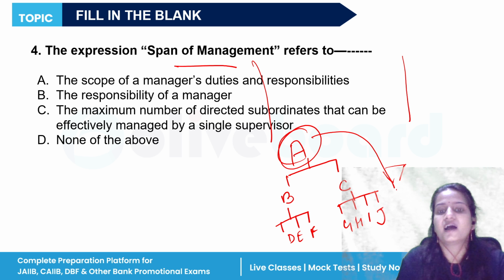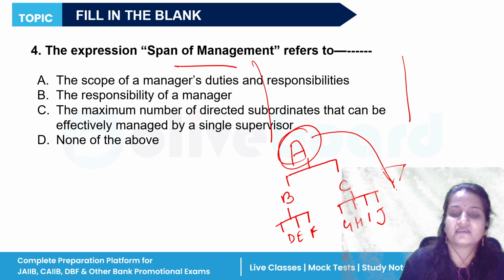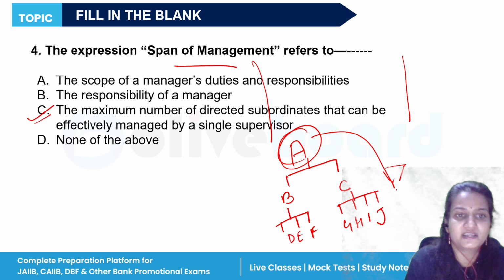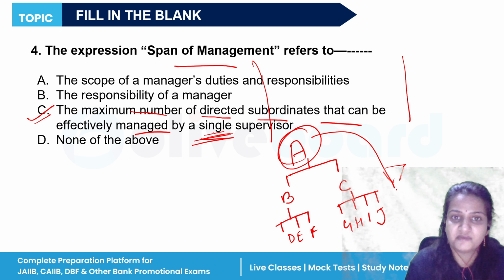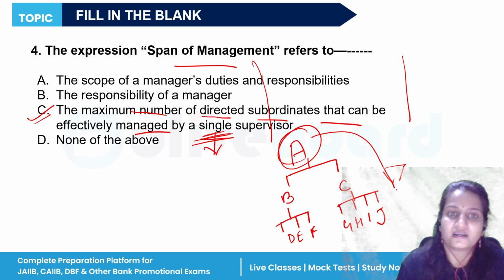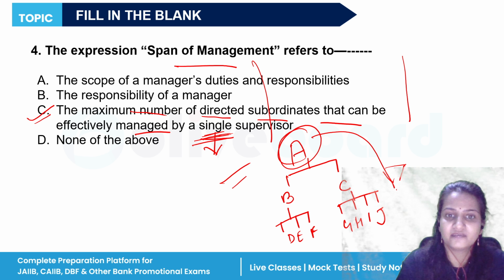So a single supervisor can effectively manage how many employees in the organization? It is termed as span of management. So option C, if you see what's written over here, is the maximum number of direct subordinates that can be effectively managed by a single supervisor. Remember, single supervisor. A single supervisor will manage how many employees of the organization, that is termed as span of management. Am I clear with this chart?